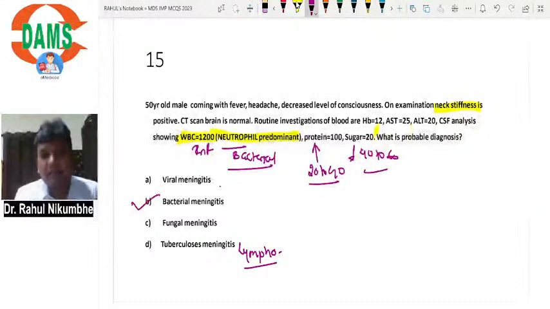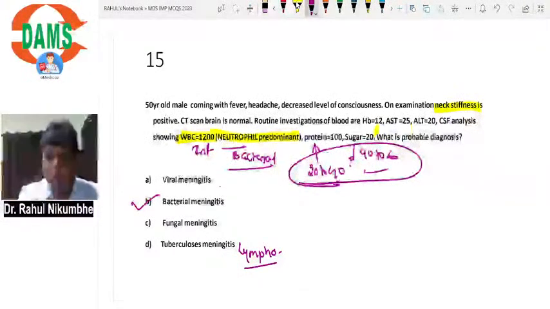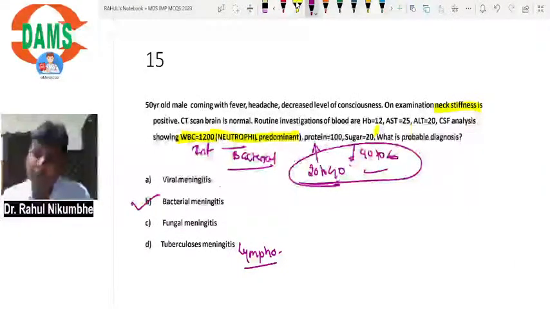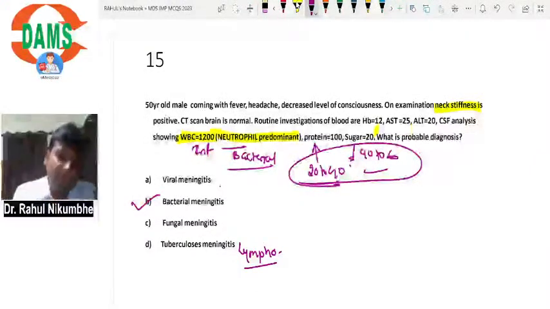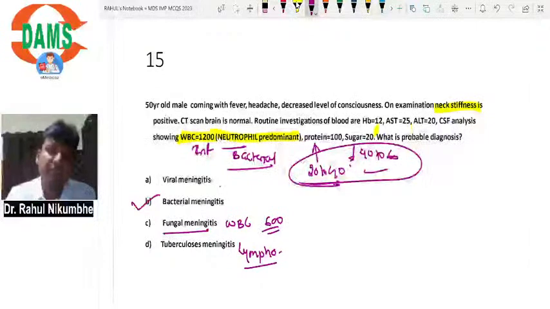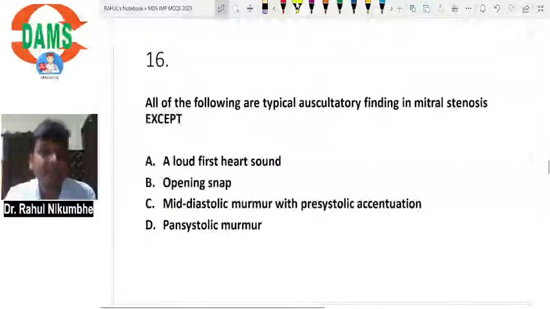Why not viral? In viral, protein and sugar remain normal. In viral, lymphocytes become dominant. In fungal, neutrophils can be dominant, lymphocytes can be dominant. Both can occur, but more than 1000 WBCs occurs in bacterial infection. In fungal infection, WBCs increase up to 600. So the answer is bacterial infection.